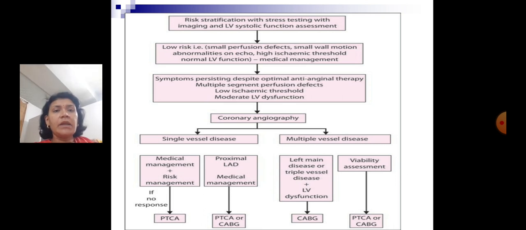So medical management plus the management of risk factors. If there is no response, we go for PTCA. In cases of proximal LAD, if there is suspicion of proximal LAD involvement, then we go for PTCA or CABG. Left main disease, or plus LV dysfunction, we go for CABG. And viability assessment, then PTCA or CABG.